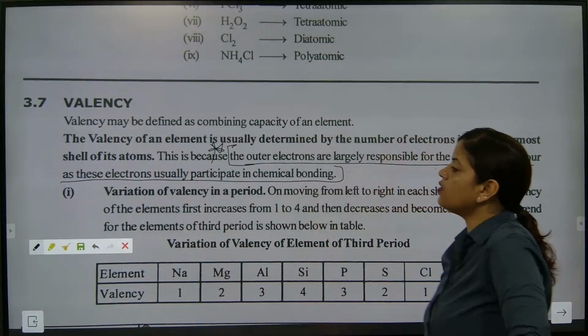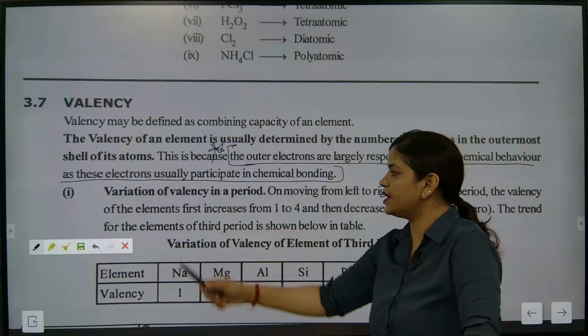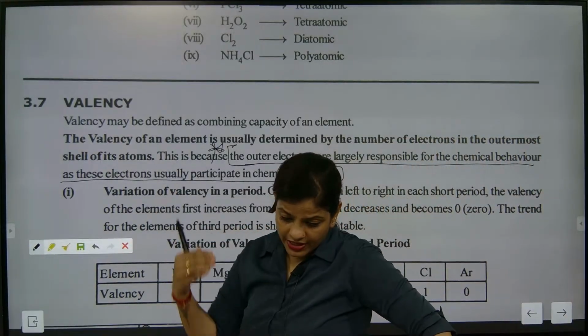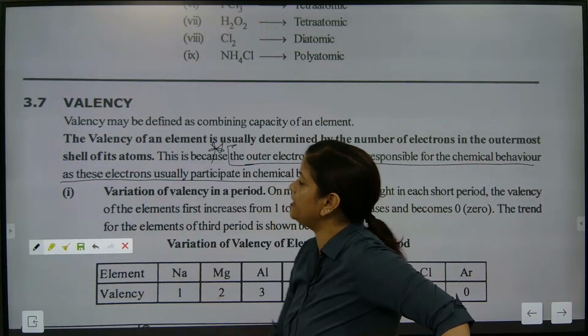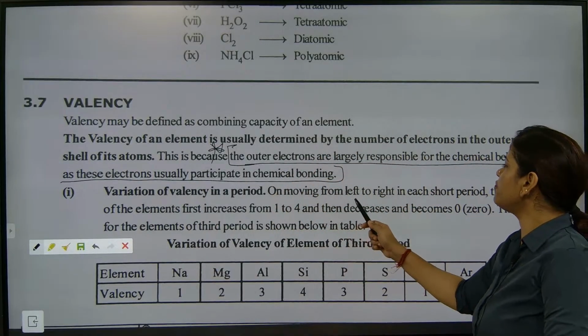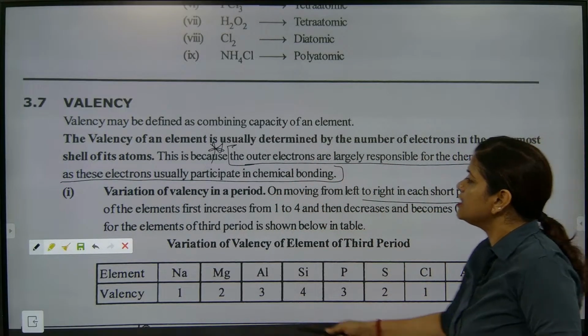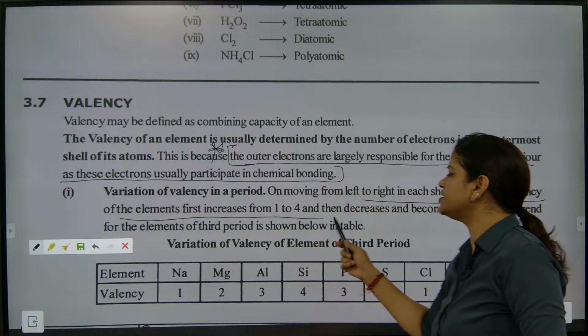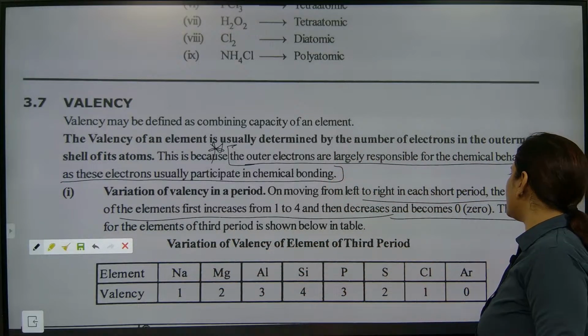Very good. So now, variation of valency in a period. Definitely, in a period, valency variation will be there. On moving from left to right in each short period, the valency of elements first increases from 1 to 4 and then becomes 0.